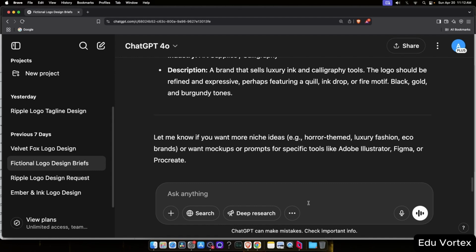In today's walkthrough, we're going to explore how to create multiple variations of a single logo using ChatGPT. This is a great way to experiment with different styles, moods, and branding directions without starting from scratch each time.